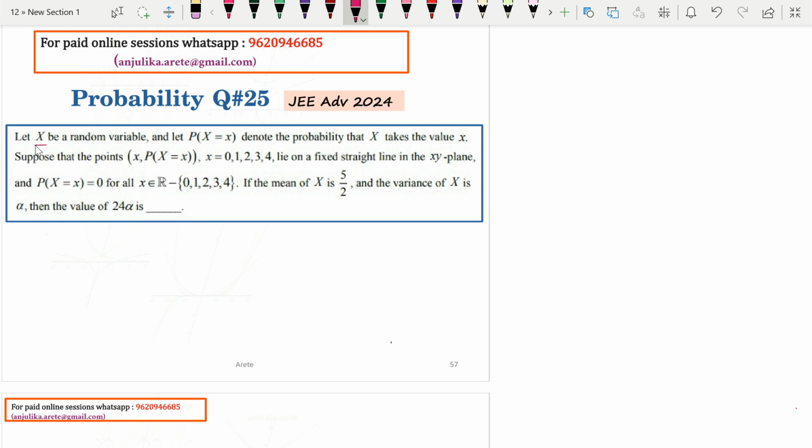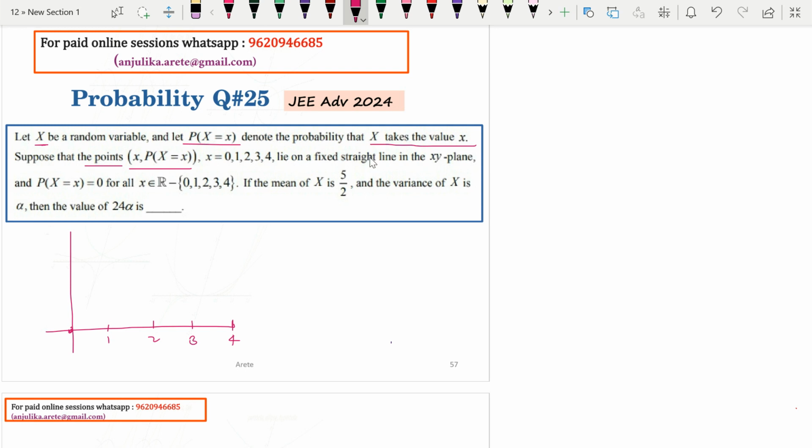The question says x is a random variable, and this is, of course, the probability that x takes the value x. Now suppose the points are like this. What are these points? You can show them on the axis, right? So x is taking values 0, 1, 2, 3, and 4. Only 4 values x is taking, and correspondingly you have some probabilities, which we don't know.